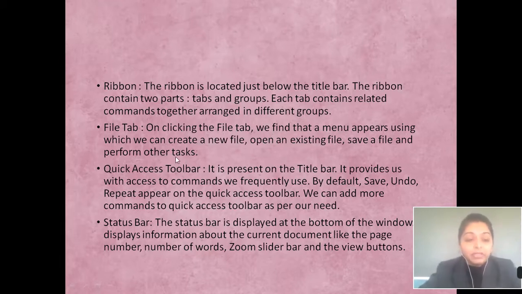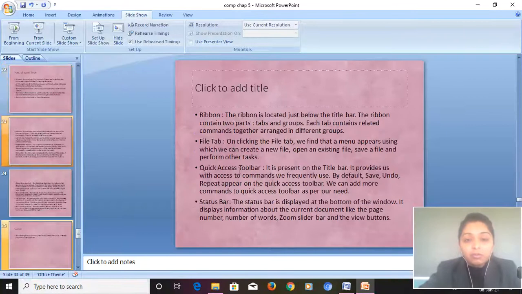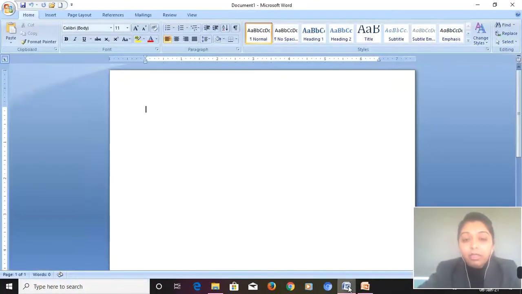Okay, let us see these two parts now. Where is the ribbon and where is the File tab? See dear children, this area, you can see my cursor, this area is known as the ribbon. Now in the ribbon we are having different groups and different tabs.